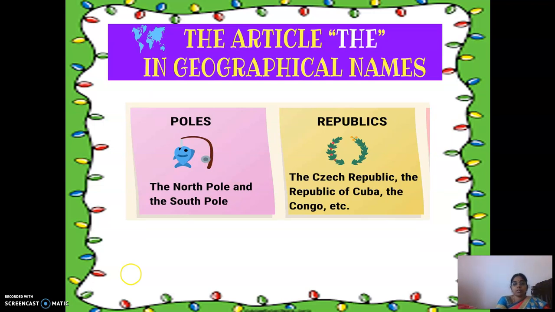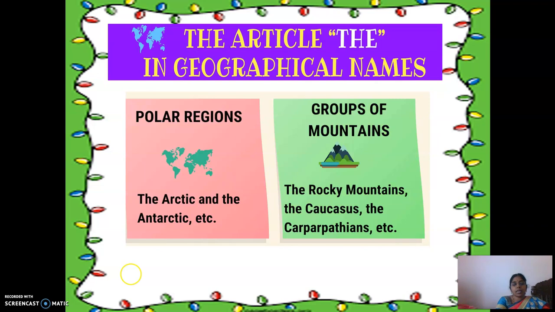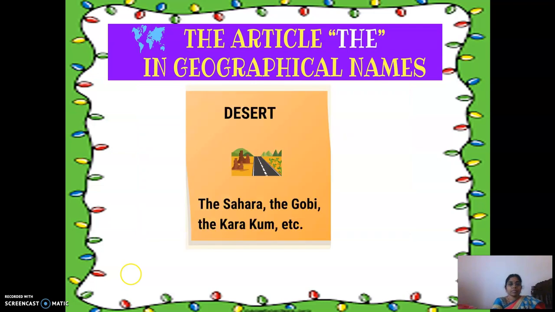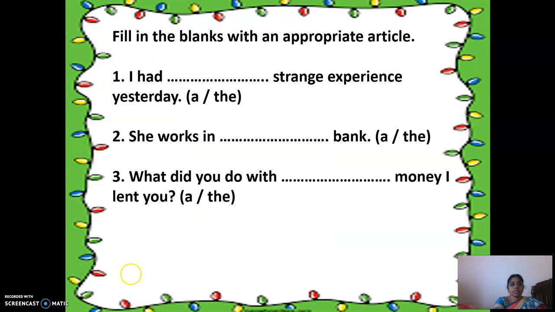Poles: before poles, the North Pole and the South Pole. Republics: the Czech Republic, the Republic of Cuba, the Congo, right? The Arctic and Antarctic polar regions, the Rocky Mountains, all that. Oceans: the Pacific, the Indian Ocean, the Atlantic Ocean, and the Arctic Ocean. Then regions of countries: the American Midwest, etc. And the deserts: the Sahara Desert, the Gobi Desert, the Karakum, etc.